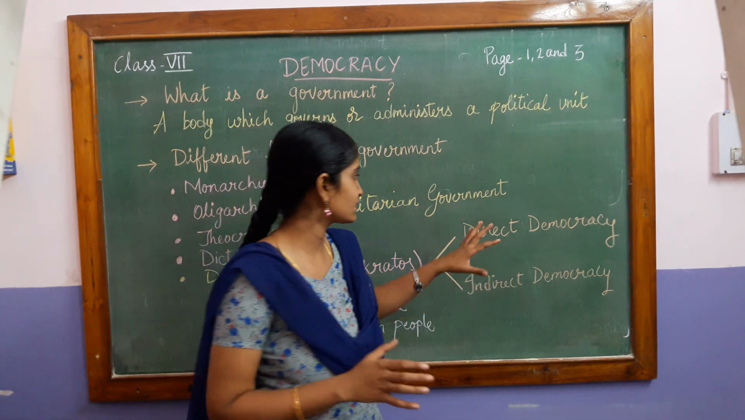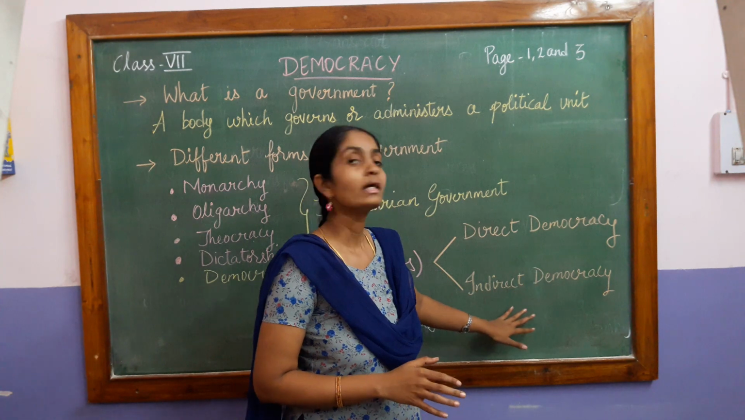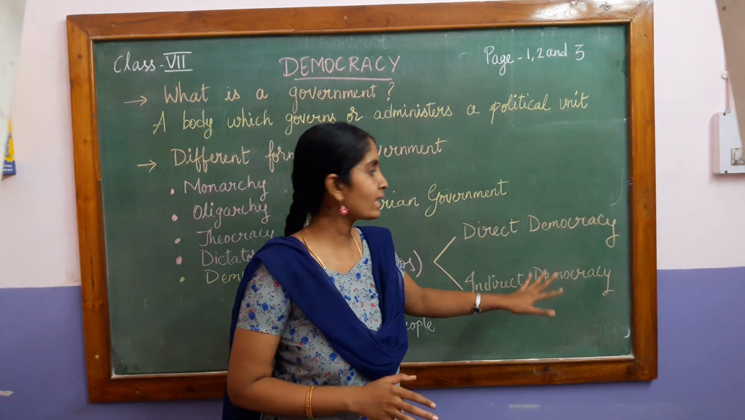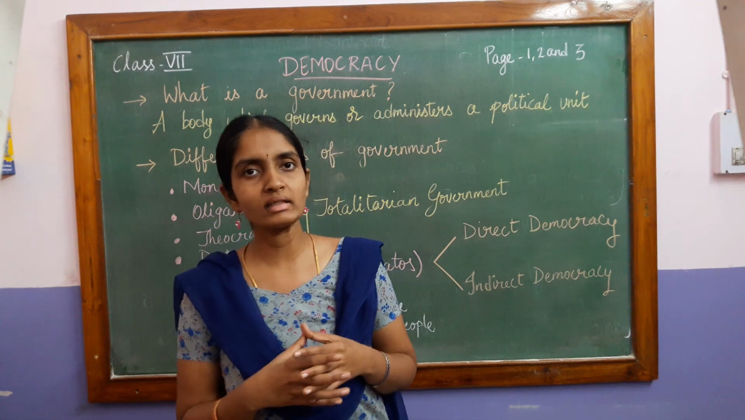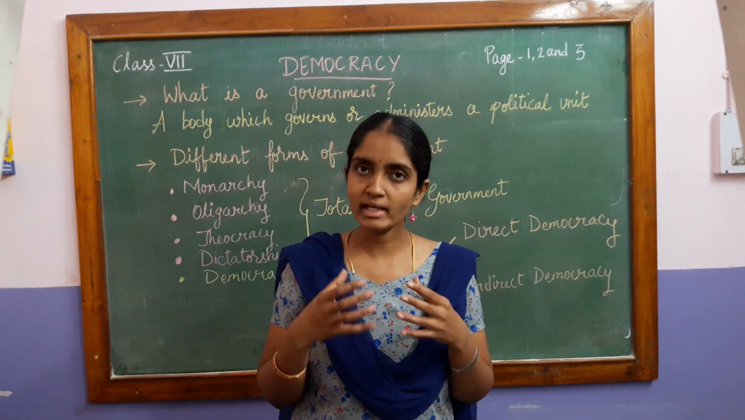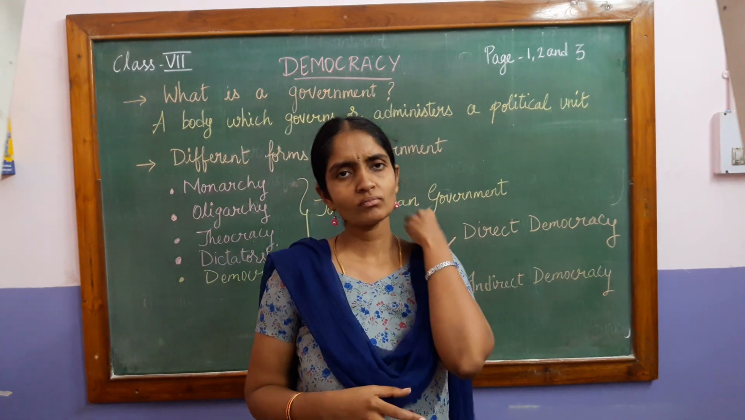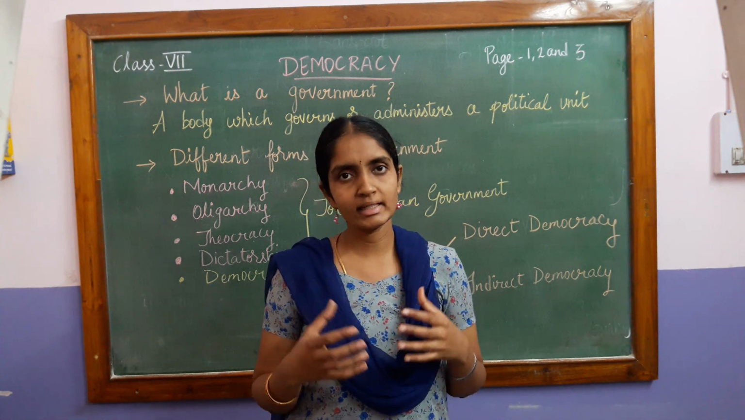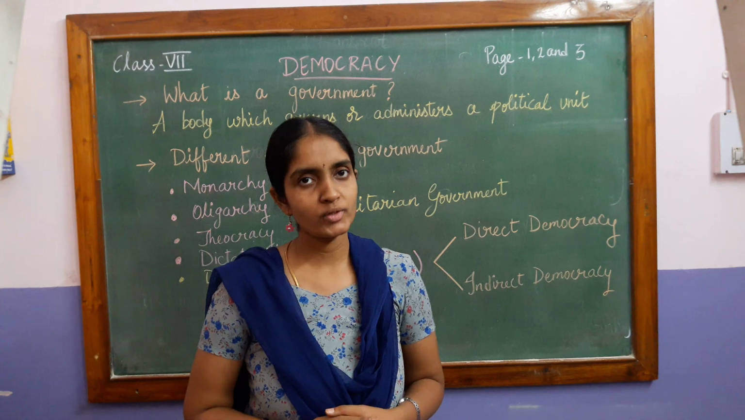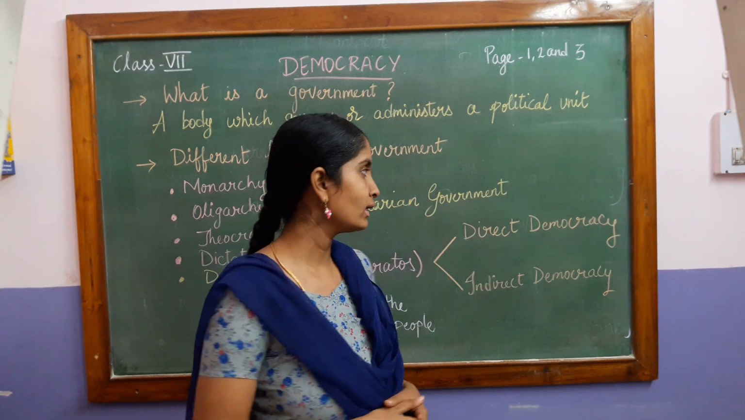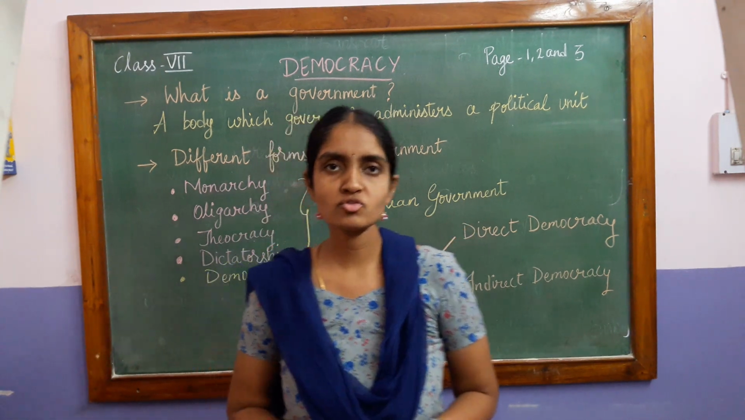Alright, I hope this is clear. Now, direct democracy and indirect democracy. In the indirect form of democracy, all the people above the age of 18 years are given the right to vote. They can exercise their duty by casting their vote and they can elect their representatives. So, that is about the indirect and direct forms of democracy.